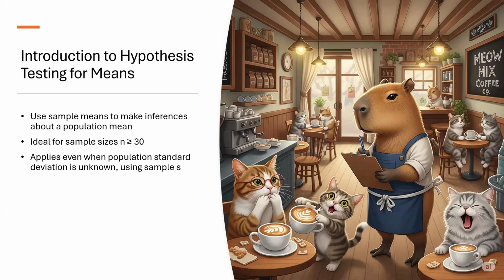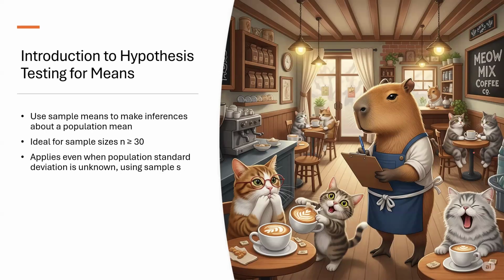Now, why focus on large samples, say n greater than or equal to 30? Because thanks to the central limit theorem, sample means begin to follow a normal distribution once the sample size gets big enough, even if the population itself is not normally distributed. That lets us use normal-based methods for inference.